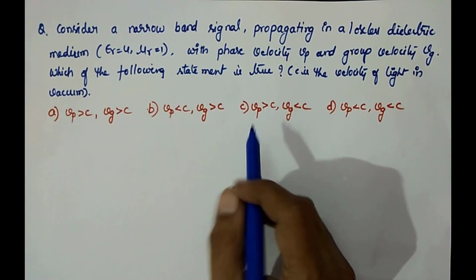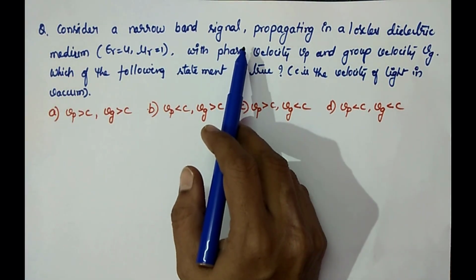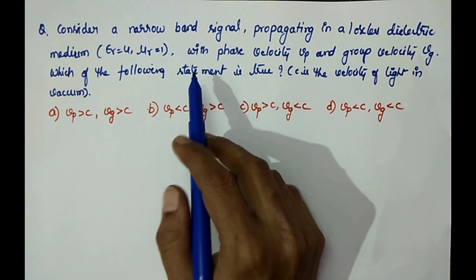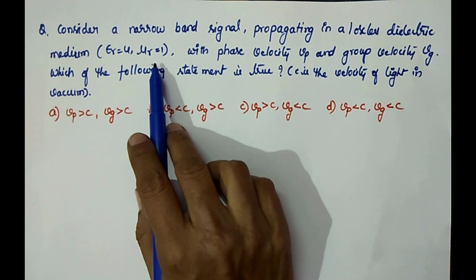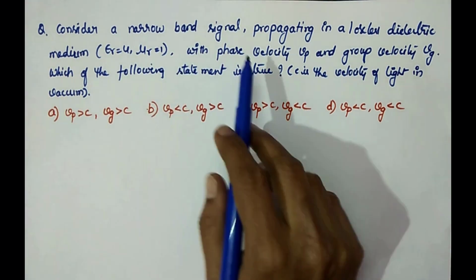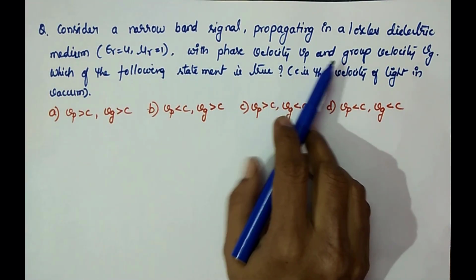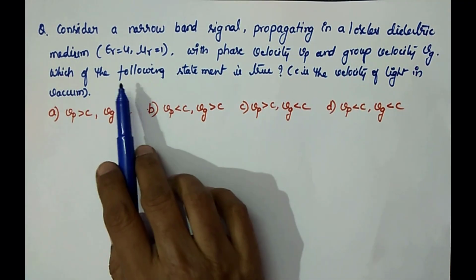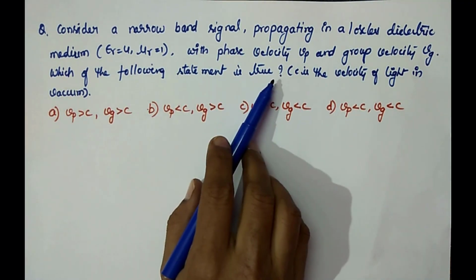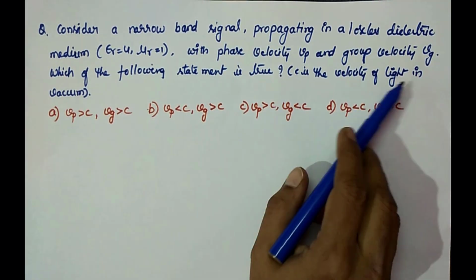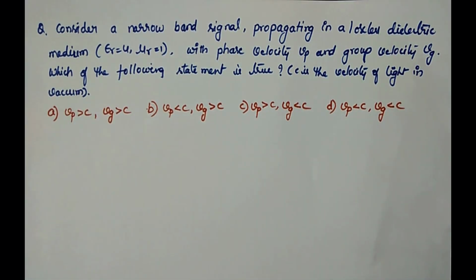The question is: consider a narrowband signal propagating in a lossless dielectric medium, epsilon r equal to 4 and mu r equal to 1, with phase velocity Vp and group velocity Vg. Which of the following statements is true? C is the velocity of light in vacuum.